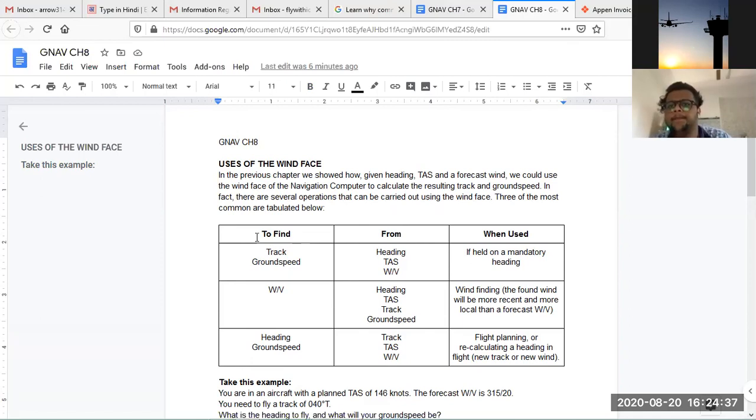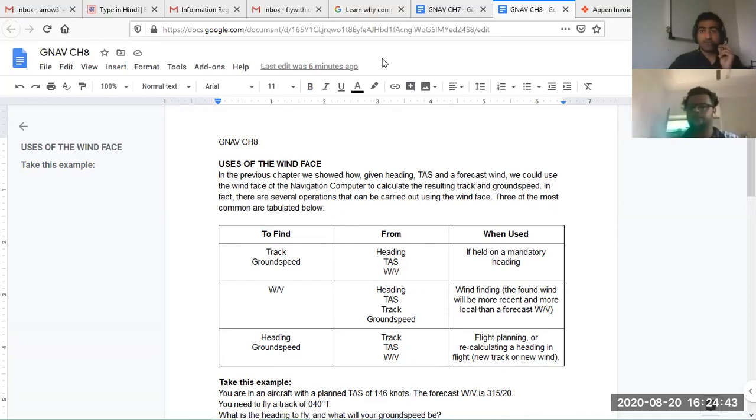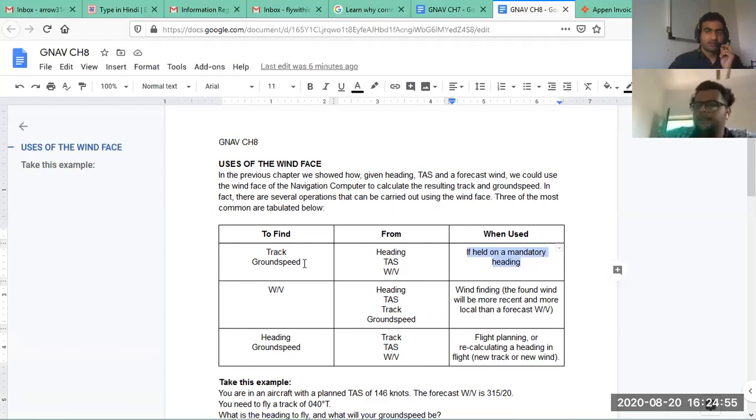I want you to quickly make this table in your notebook. The reason I'm asking you to do it is because they can play with words in the examination. Like, what do you find when you have to hold on a mandatory heading? So you have to find track and ground speed using heading, TAS, and wind vectors like this. There are slim chances, but such questions could be asked because it is part of the textbook. These are the three most common applications, when you are required to maintain a mandatory heading.